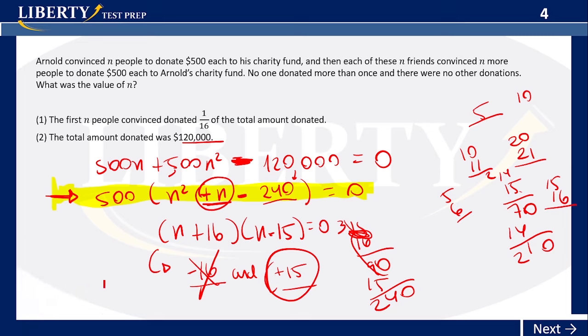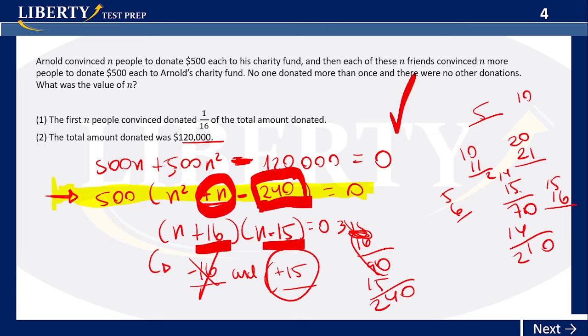Why? Because you have something that when multiplied, you get 240, negative 240, actually. And when they are added, it's a positive number. So that means one of them is negative and the other one is a positive one. Okay, we don't have to test the numbers, actually. We don't have to try to get them, but we know there's going to be one positive number and one negative number, and that's enough for us to know that there will be only one solution. Okay, so this one is an intermediate problem here on the GMAT.